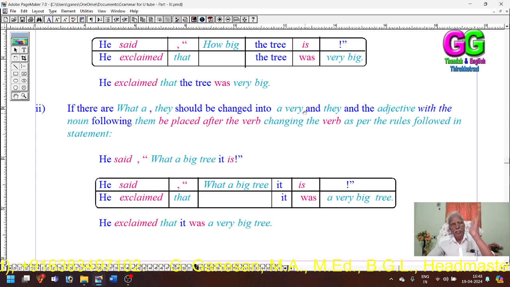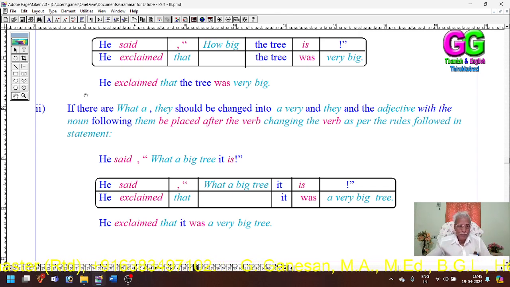The what a should be changed into a very, and the adjective and the noun following it should be placed after the verb, changing the verb as per the rules followed in statements. So, if there is what a, it is changed into a very, and the next adjective and the singular noun, all these four words, should be placed after the verb.